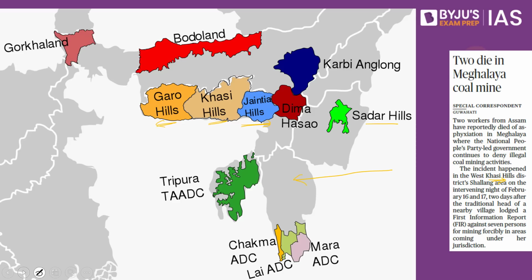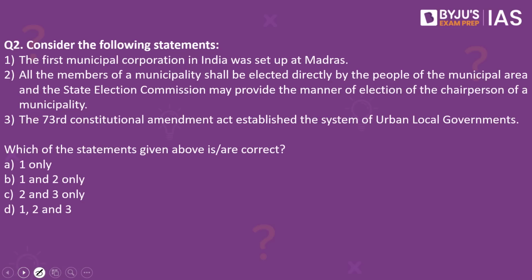Now let's look into the next practice question. Consider the following statements. The first municipal corporation in India was set up at Madras. All the members of a municipality shall be elected directly by the people of the municipal area, and the State Election Commission may provide the manner of election of the chairperson of a municipality. The 73rd Constitutional Amendment Act established the system of urban local government. Which of the statements given above are correct? The answer to this is one only.